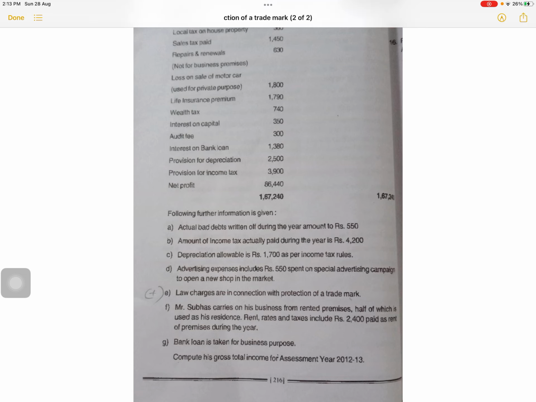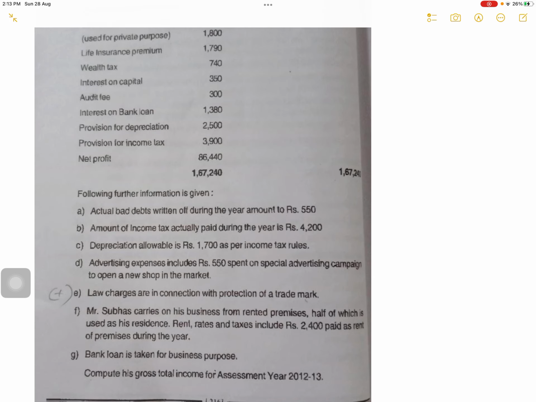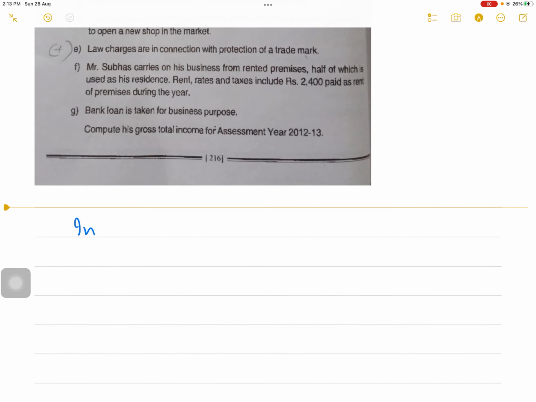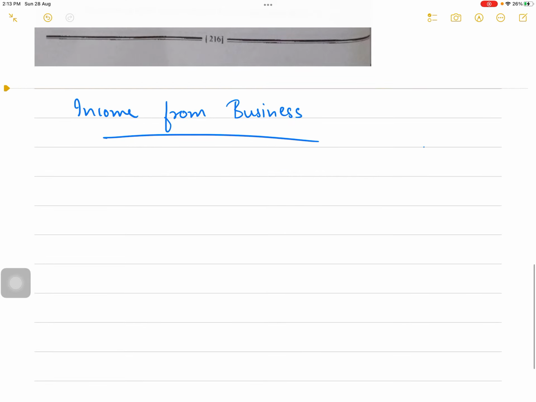Okay, so let's compute. It's a simple problem. Okay, so income from business and profession, computation of income from business, 3 columns, particulars, amount.